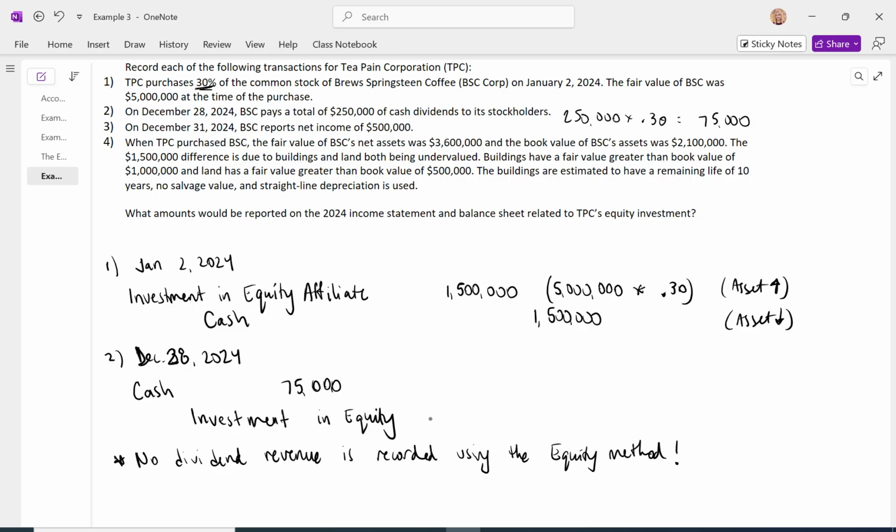Same way that when a company issues dividends, they decrease retained earnings. They decrease the value of the investor's claim to the company. Now we're saying we own so much, the value of our investment decreases. Okay, so cash goes up, so assets increase on one side, and on the other side, assets decrease.